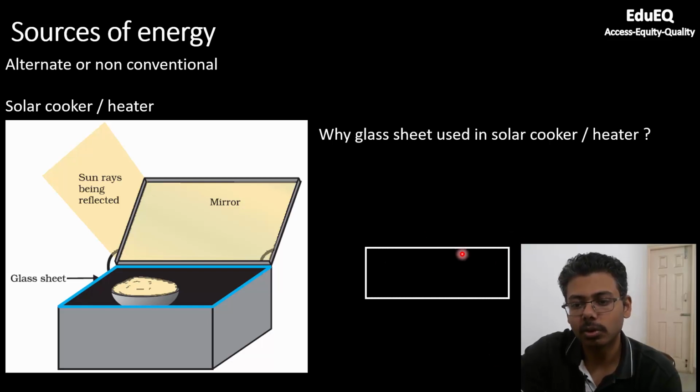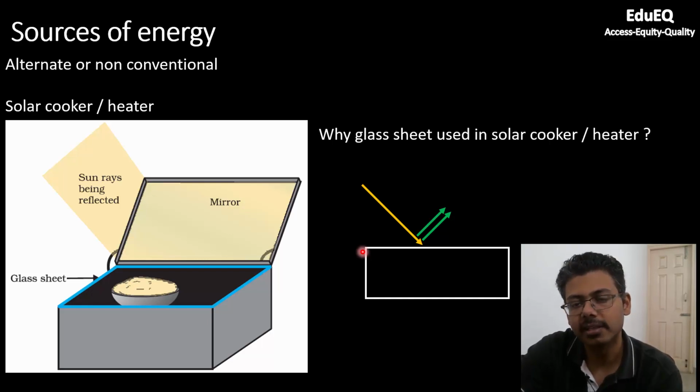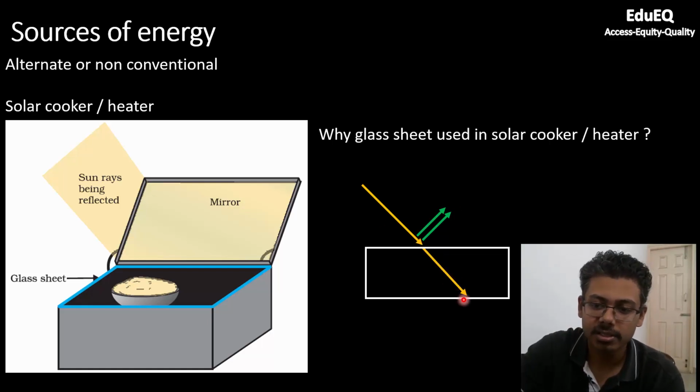So this is the solar cooker. This is the ray of sunlight which is falling on this glass sheet. A part of it will be reflected back. The property of glass is that it blocks high wavelength radiation. So infrared radiation of high wavelength will be blocked and reflected, but it will allow small wavelength radiation to pass. So small wavelength infrared radiation passes through the glass sheet.